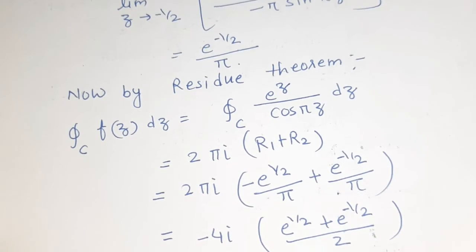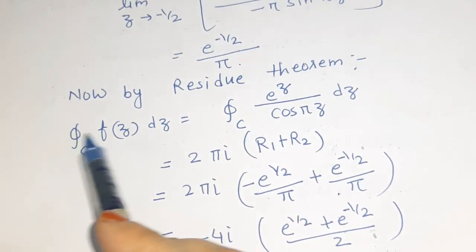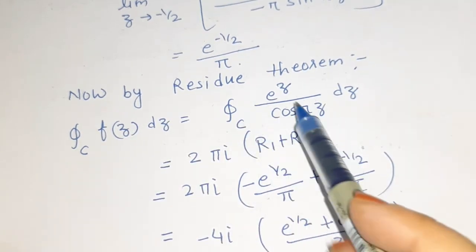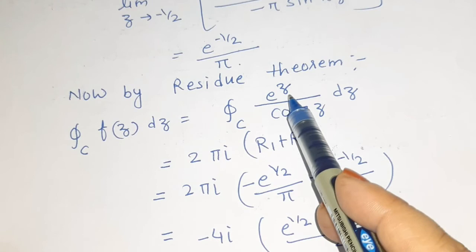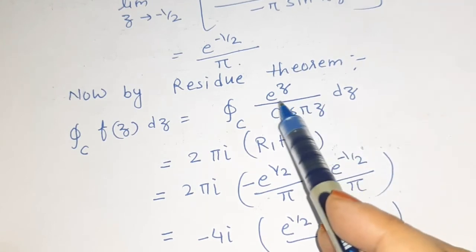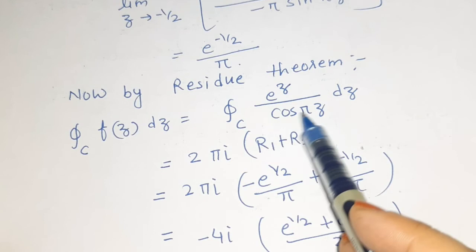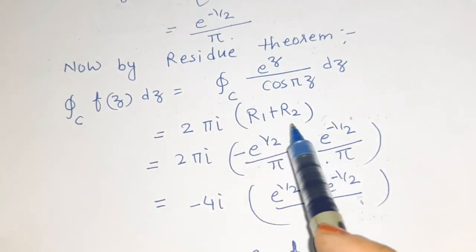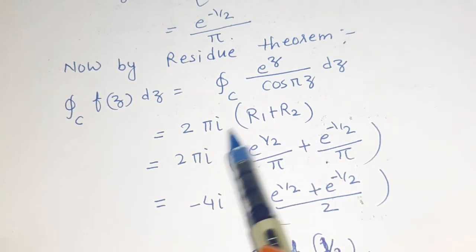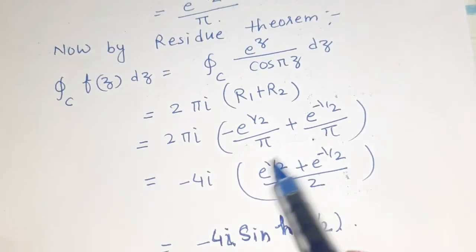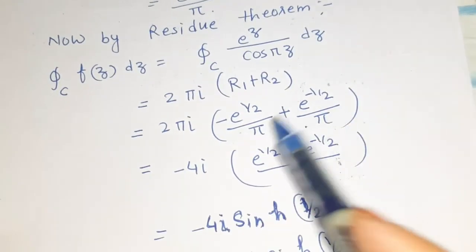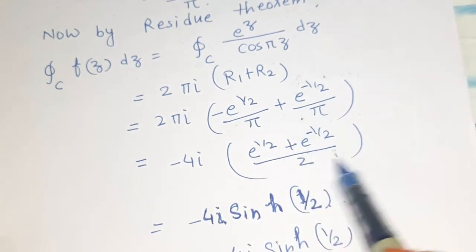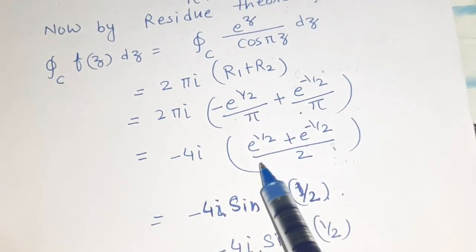Okay, now by Cauchy's residue theorem we have the value of the integral over C of F(z) dz. That means the integral over C of e^z divided by cos πz dz is equal to 2πi multiplied by the sum of residues. Okay, so 2πi times (r1 + r2). We put the values of r1 and r2 here. This π will cancel this π. Okay, and we simplify this and write it in this form.